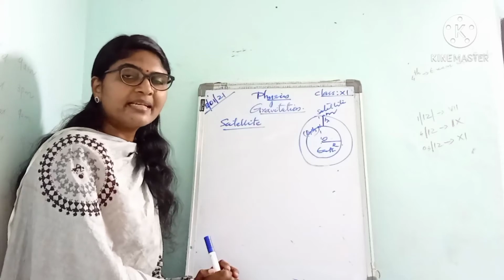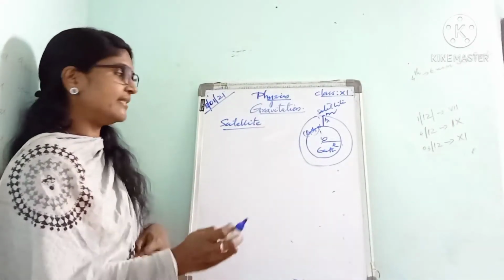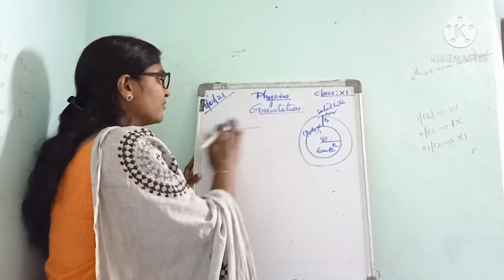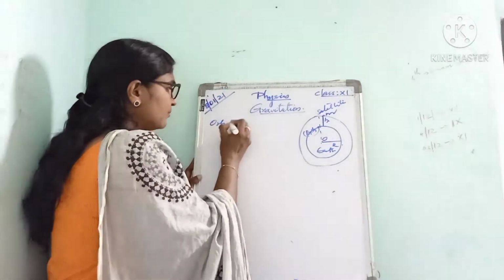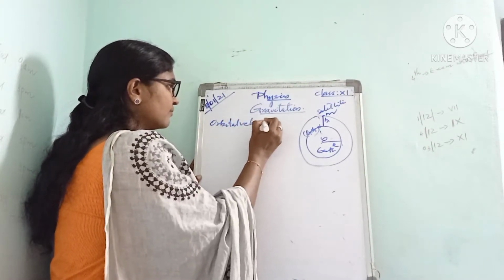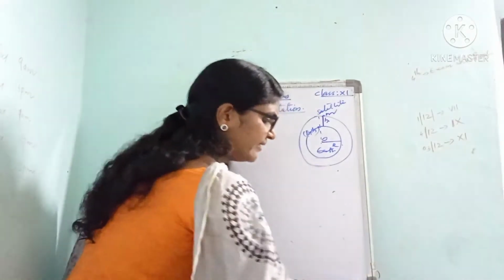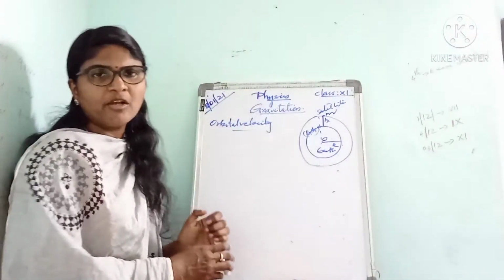Next we have to find an expression for the orbital velocity of a satellite. What is meant by orbital velocity?